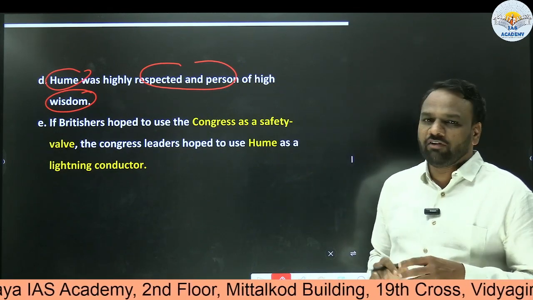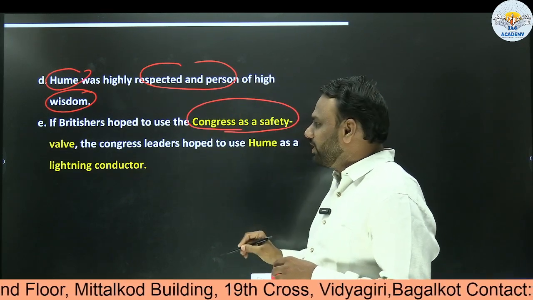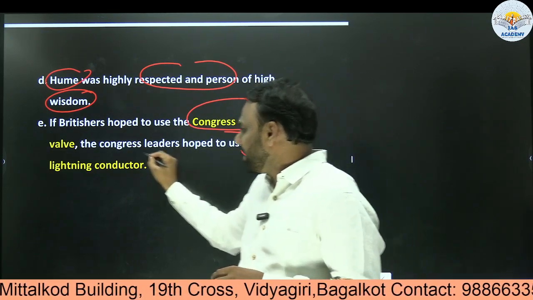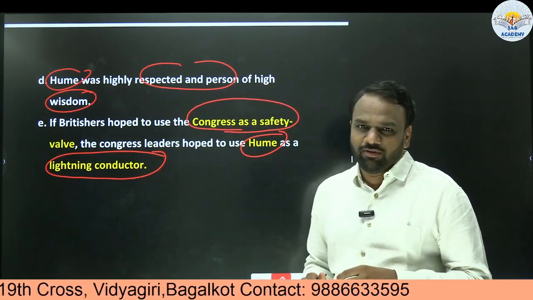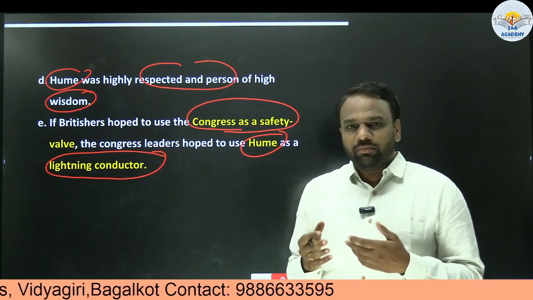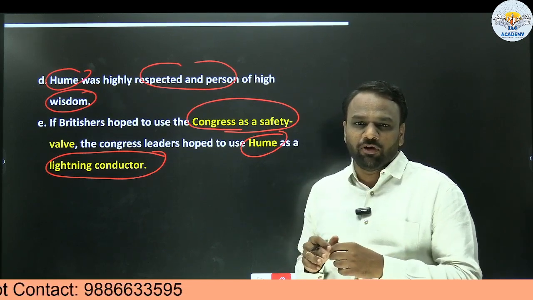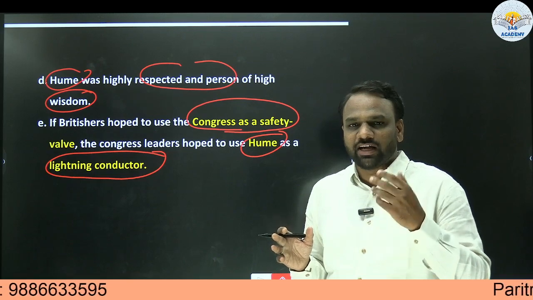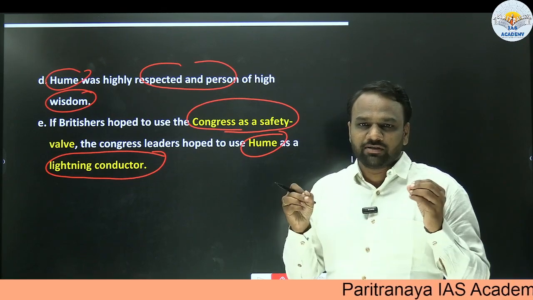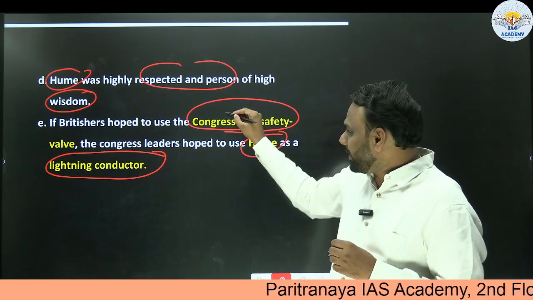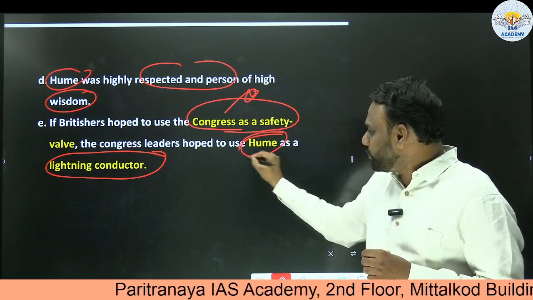And finally, an important point: if the Britishers hoped to use the Congress as the safety wall, the Congress leaders hoped to use Hume as a lightning conductor. Very important. Now we all know about the safety wall. The theory is like this: the Indian National Congress was created as a safety wall, so that if all the Indians started resisting the British at one point of time, it would have been difficult for the Britishers to control the masses. That is why they formed the Indian National Congress. So this is one theory. But many Congress leaders believed that they used Hume as a lightning conductor.